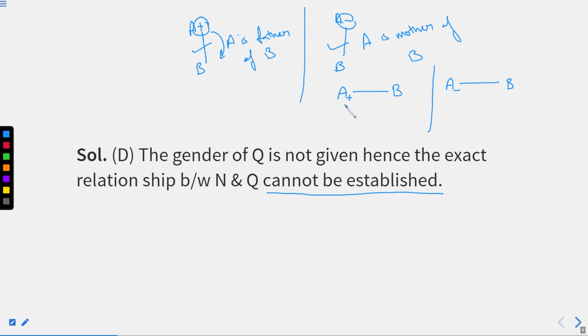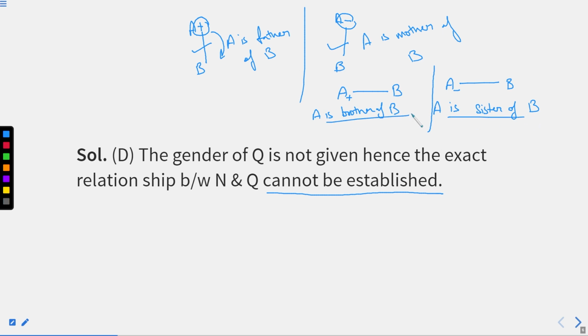It means A is brother of B. I hope this thing is clear. Positive sign implies that he is male. Here A is sister of B. I hope this thing is also clear, right?